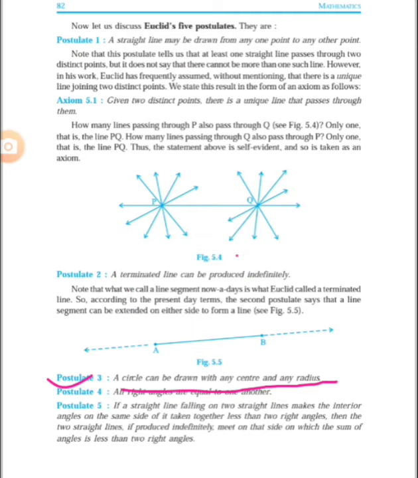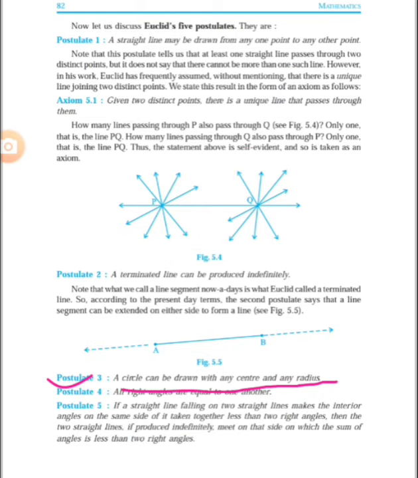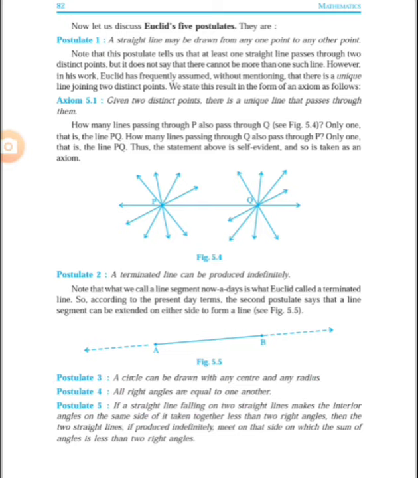If we have a large radius, then we can draw a large circle. We can take the help of a compass in this, but a circle can be drawn with any center and any radius. That means we can make a circle of any radius and from any center.